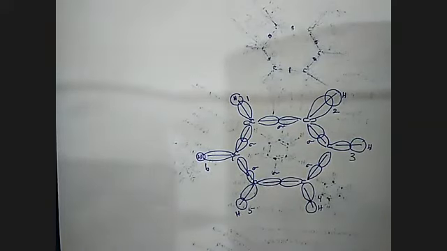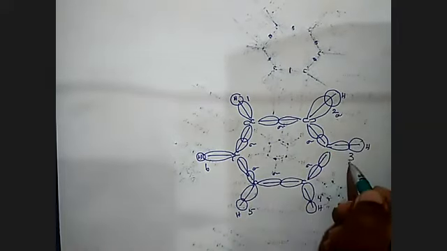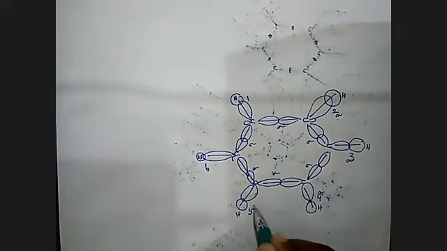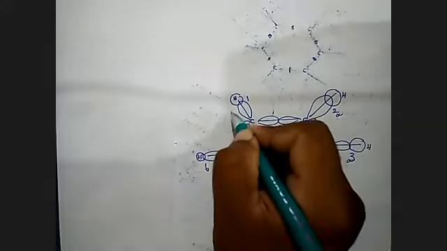Carbon hydrogen sigma bonds are 6. Sigma 1, sigma 2, sigma 3, sigma 4, sigma 5, sigma 6.